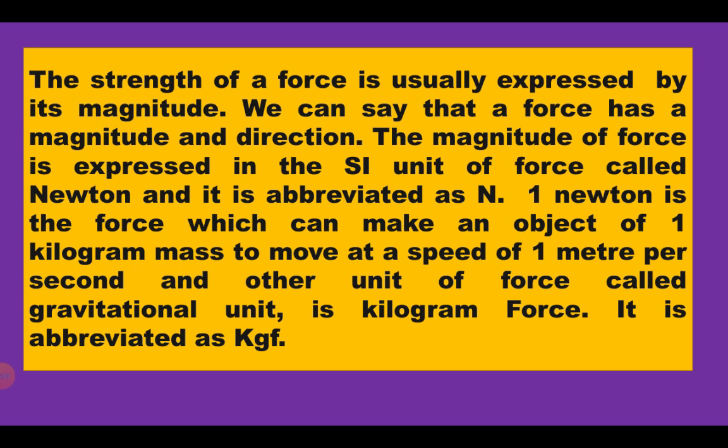How is the magnitude calculated? It is expressed in the SI unit of force called Newton, and it is abbreviated in short form. It is written as capital N. 1 Newton is the force which can make an object of 1 kilogram mass move at the speed of 1 meter per second.